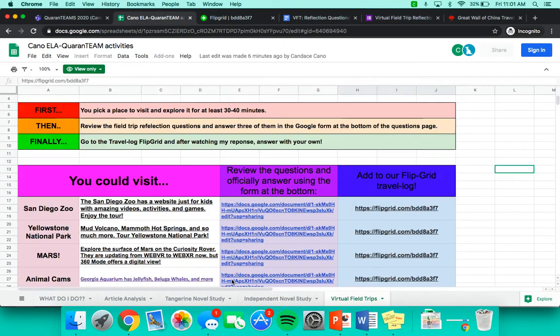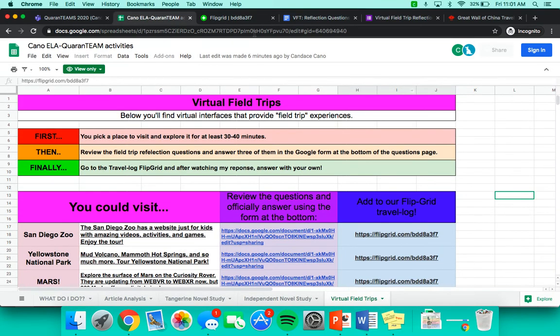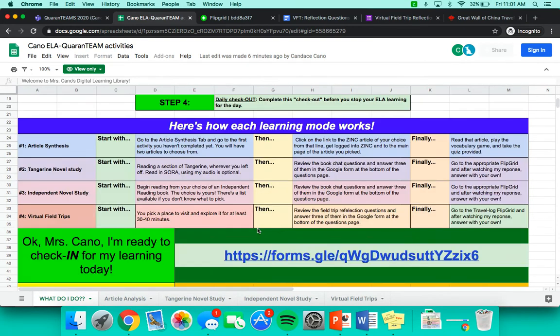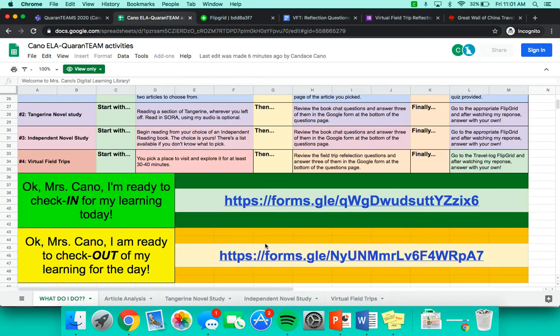So of course you can go back here. If after this experience you're like, well, I want to keep learning, well, then you go back to this page and follow steps 2 and 3 again. Choose a learning mode and do whatever it says to do. Now, when you know you're done for the day, you're going to go down here, Mrs. Kano, I'm ready to check out. You click on that form, you check out, and then you are good for the day.